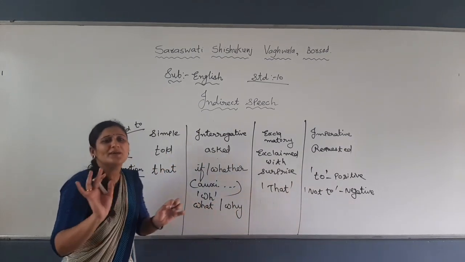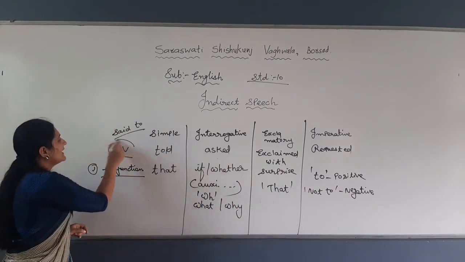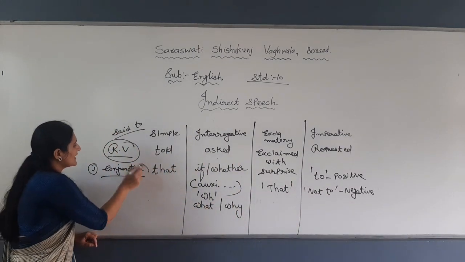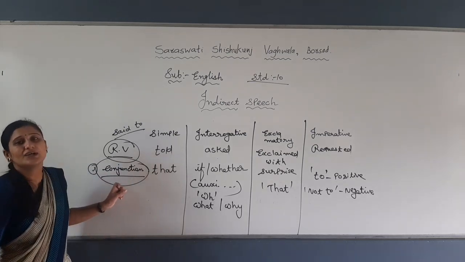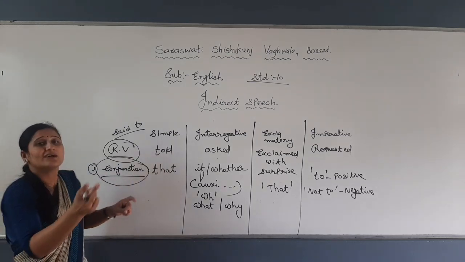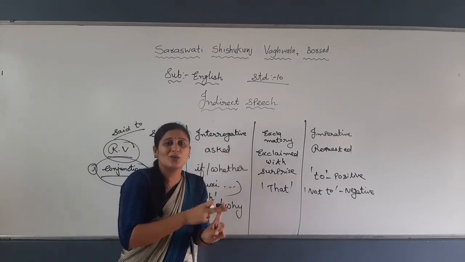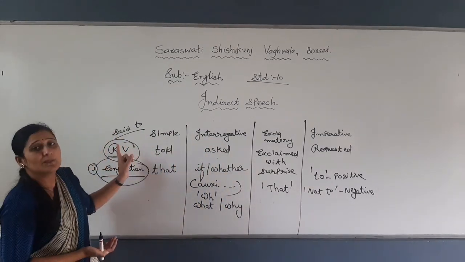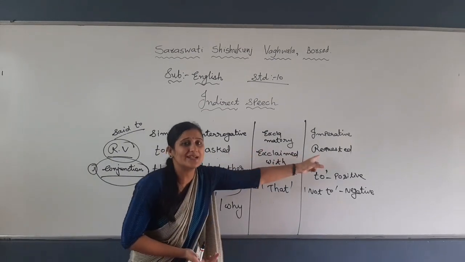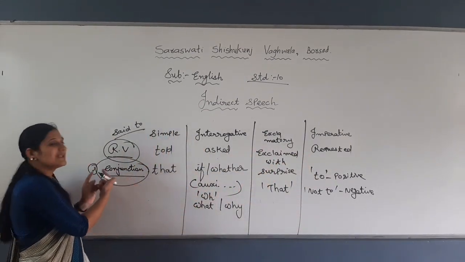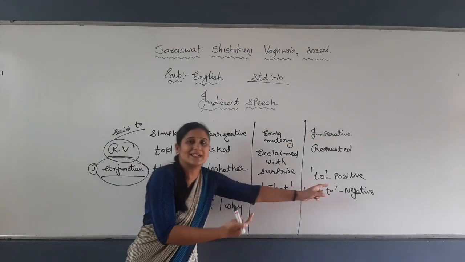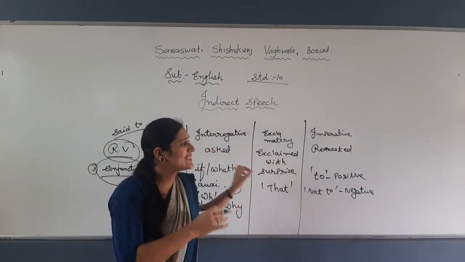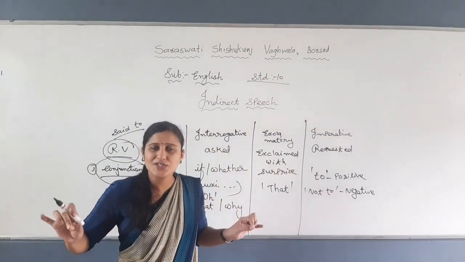Simple, my dear students: in each sentence, change the reporting verb and change the conjunction, nothing else. The other common rules, like how to recognize the reporter and listener, you will not change. You will only change the reporting verb on the basis of the sentence, and the conjunction in the place of the comma on the basis of the sentence type.